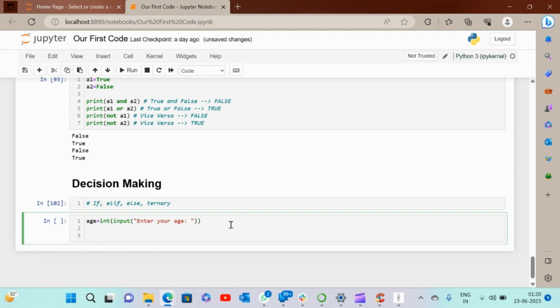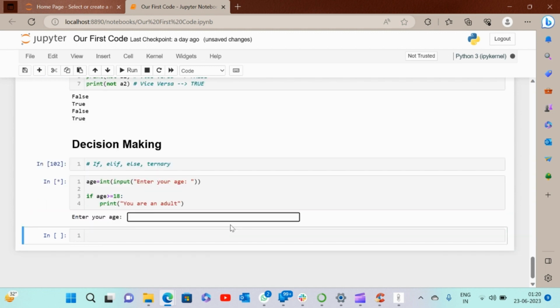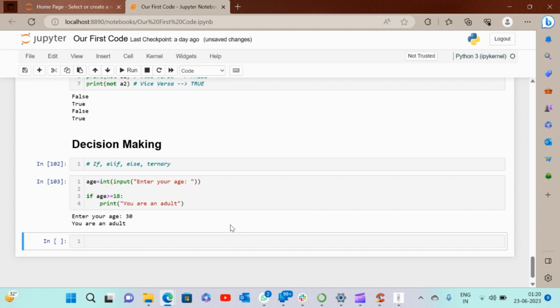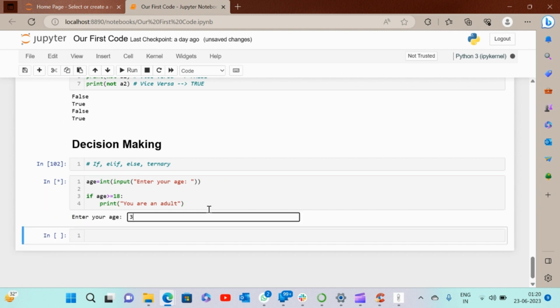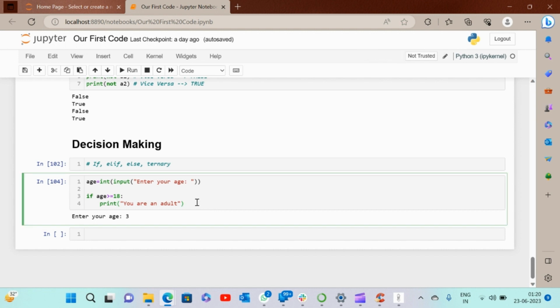Now we'll first talk about if statement. So I want to check whether the age is greater than 18 or not. If the age is greater than equal to 18, then the person is an adult. So I'll print the message as you are an adult. So let's execute this. I'm putting in 30. It says you're an adult. I put in 3. Nothing happens. So this is if statement.